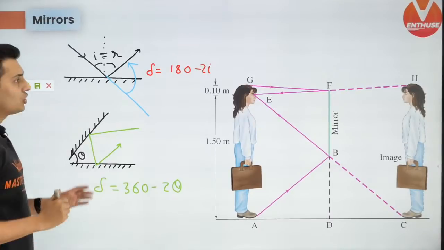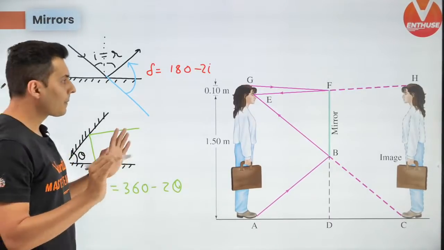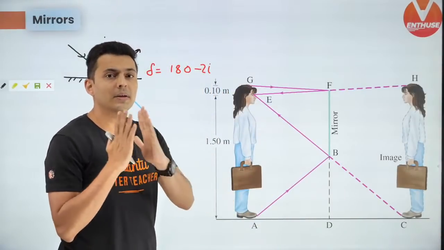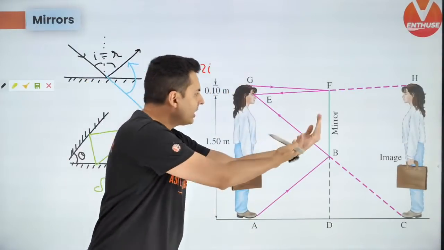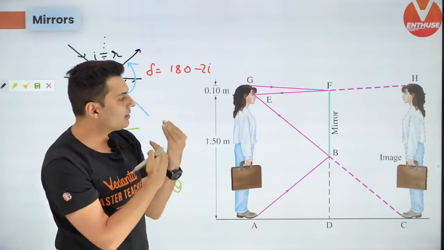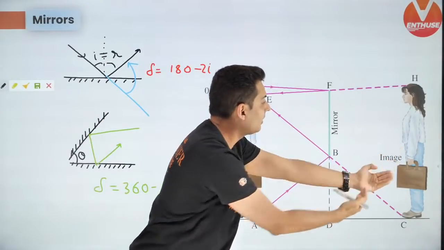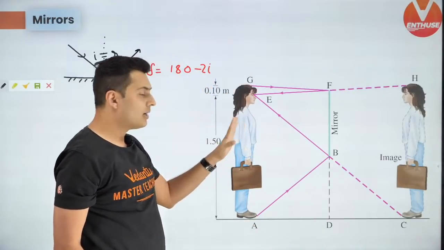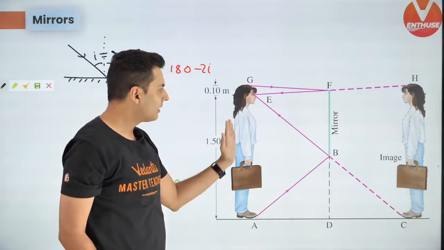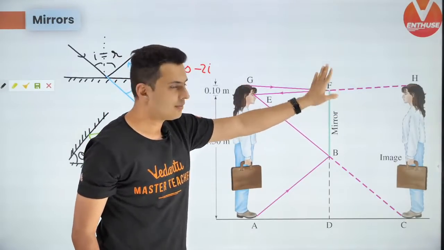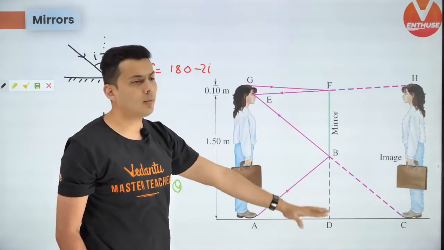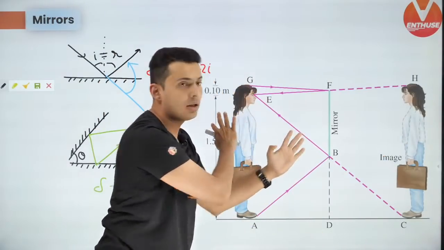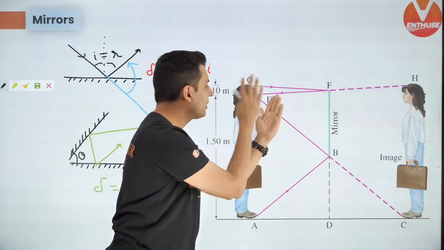Another important thing which you should know is that whenever you have a problem on mirrors, you can always use this trick. Whatever is in front of the mirror, just replicate it behind the mirror and forget the mirror. Now solve the problem normally, and in the end, collapse that entire figure back to the original.